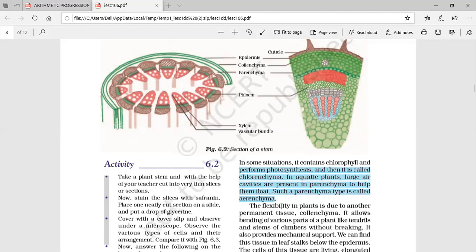They generally store food, and in some situations they contain food. It has thin cell walls. It consists of thin-walled living cells. Parenchyma containing chlorophyll is called chlorenchyma, and containing air is called aerenchyma.